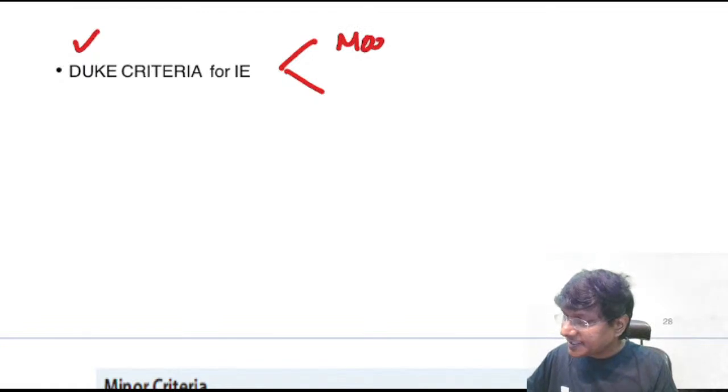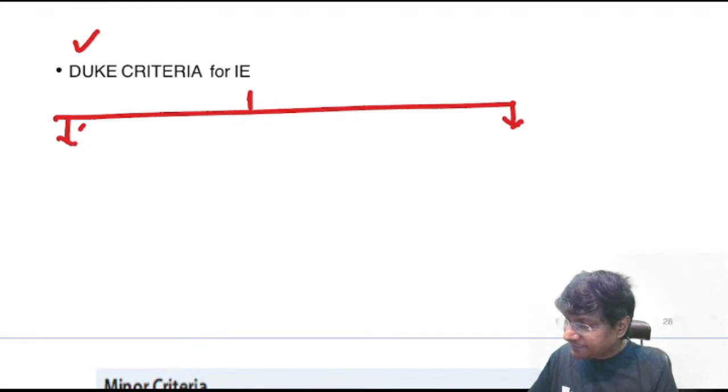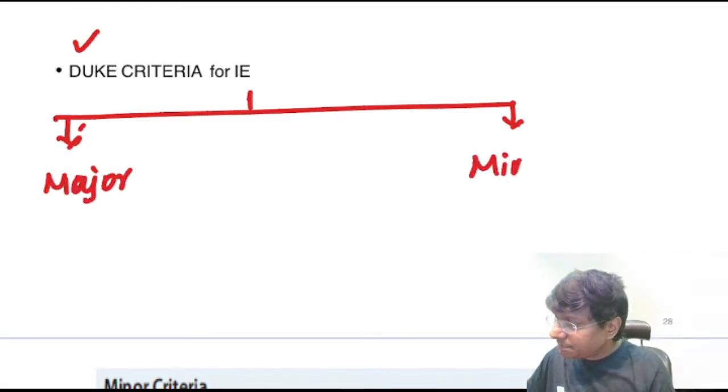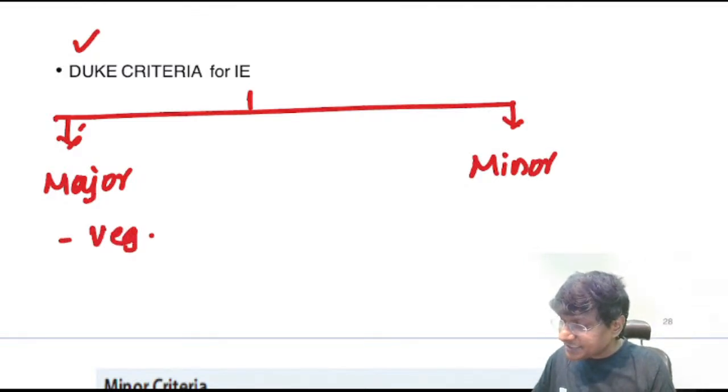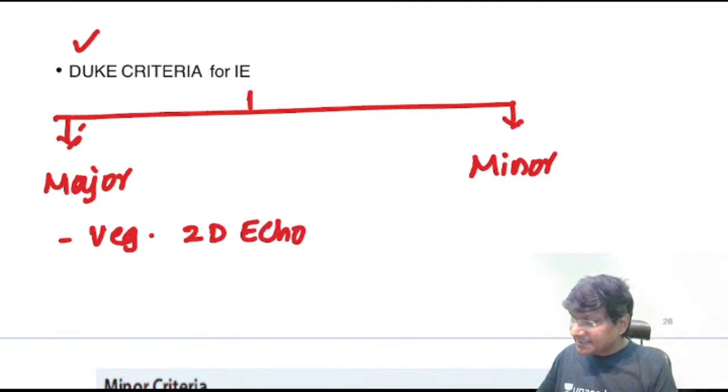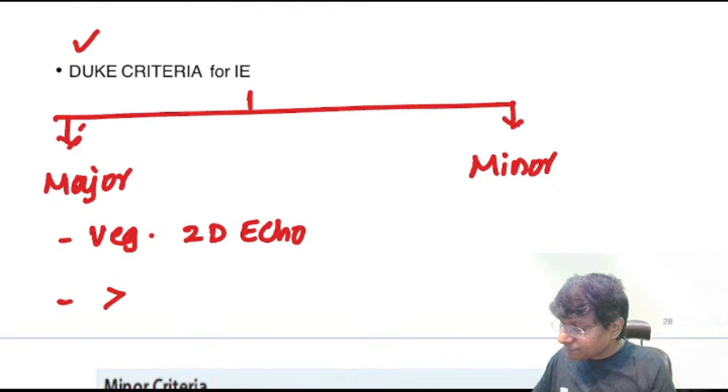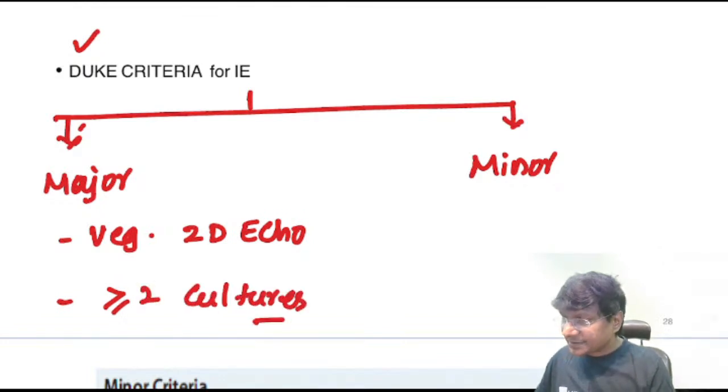You have the major criteria, then you have the minor criteria. The major criteria is where you have the presence of large vegetations, and that can be made out on the 2D echo. The other important one is the culture: more than or equal to 2 cultures should be positive. Then what is the minor criteria?